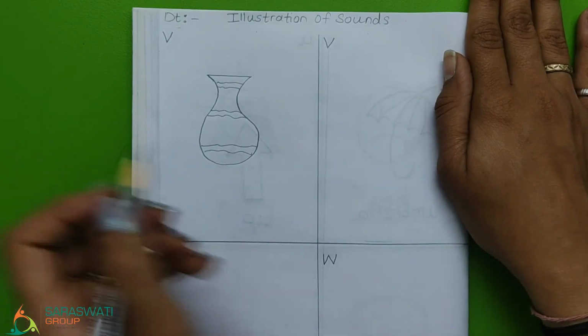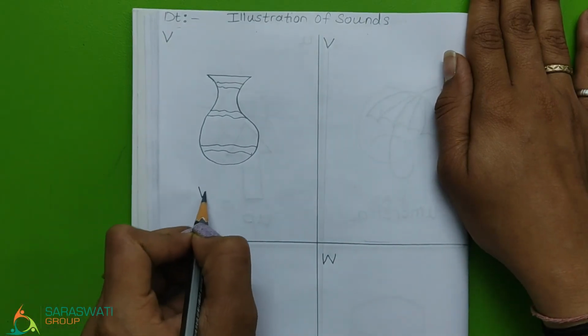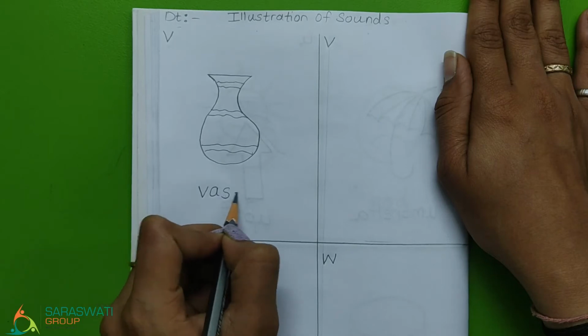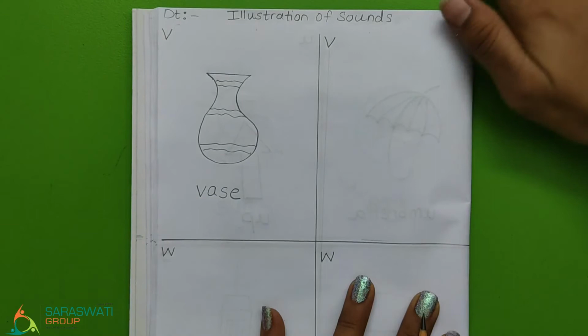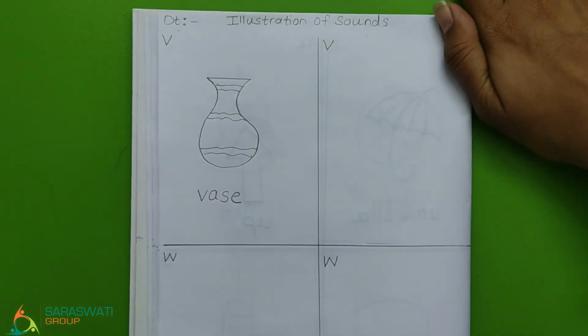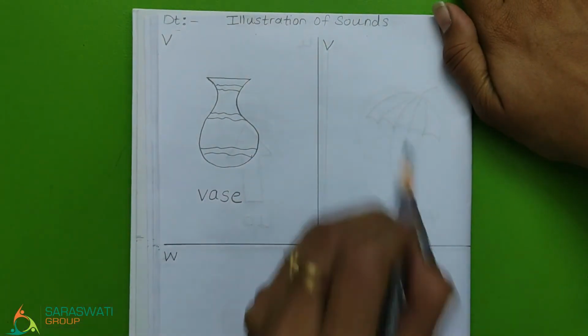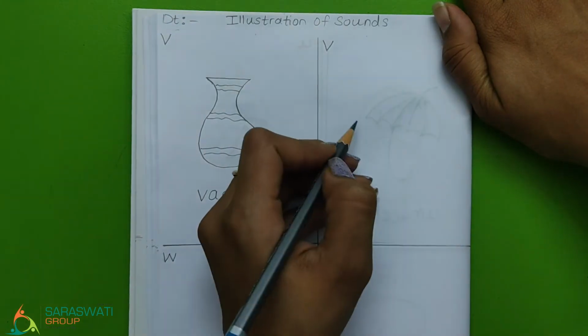What is this? It is vase. What is the initial sound of vase? Now Didi will do another illustration.